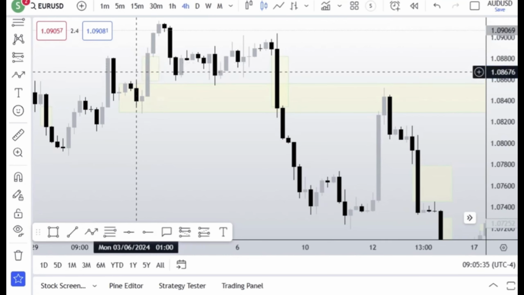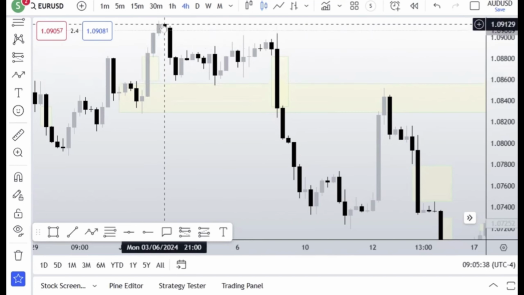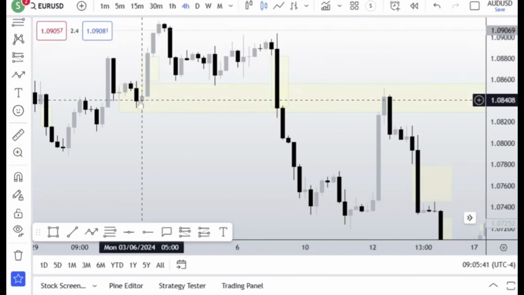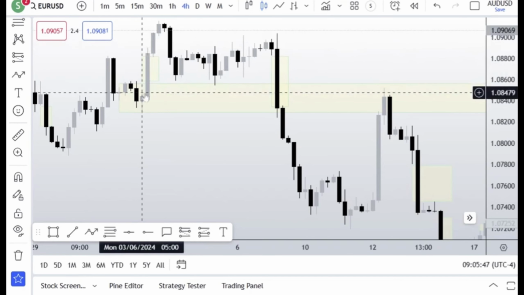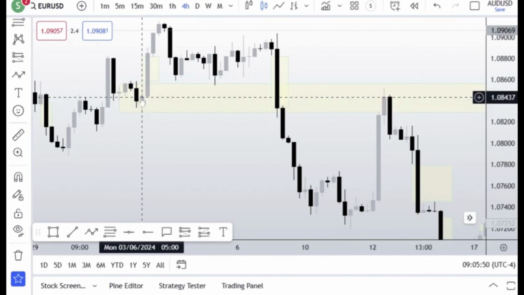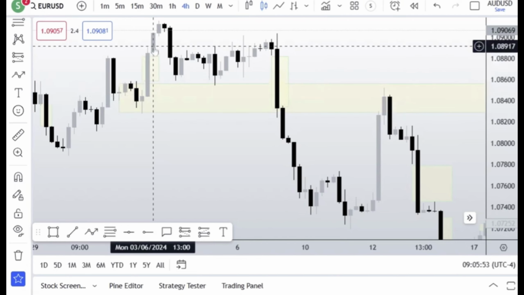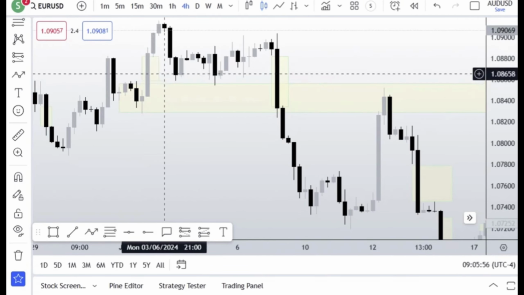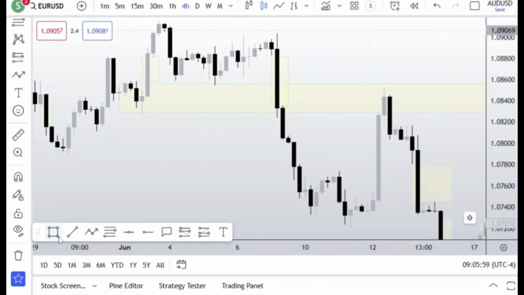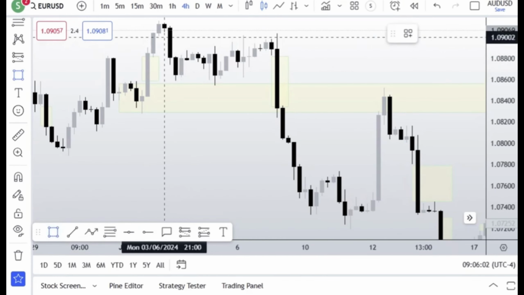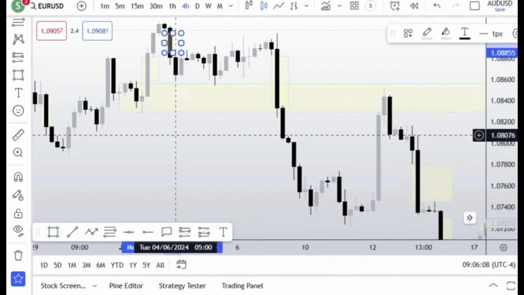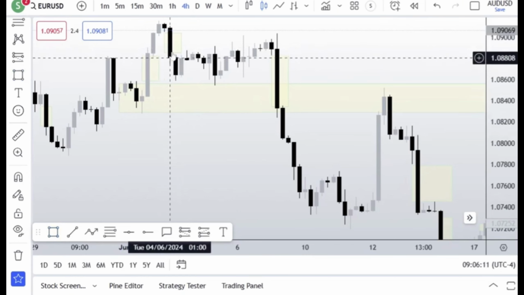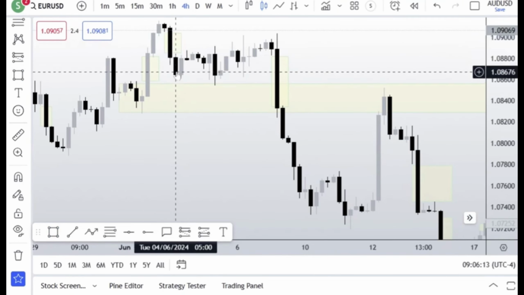So when you look at this fair value gap, this one here is called a breakaway gap. Why is it a breakaway gap? Because the third candle here, which is this one, has crossed above the second candle. So it's a 3-candle pattern, remember? The first one, second one, and the third one. So this one is our breakaway gap. And then we do have another one here, another one over here. What is this fair value gap? This fair value gap is also a breakaway gap.